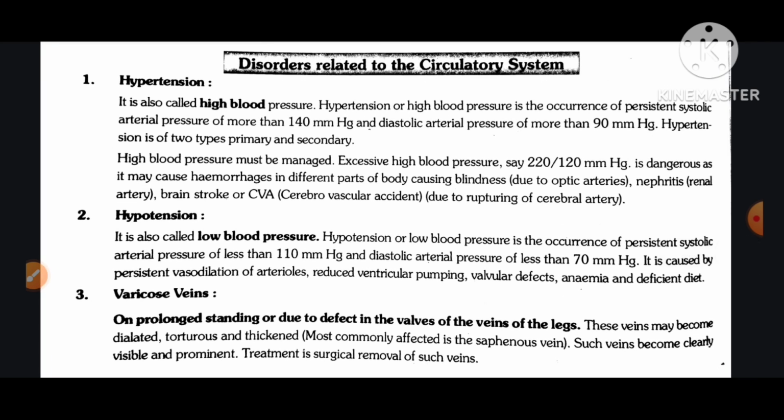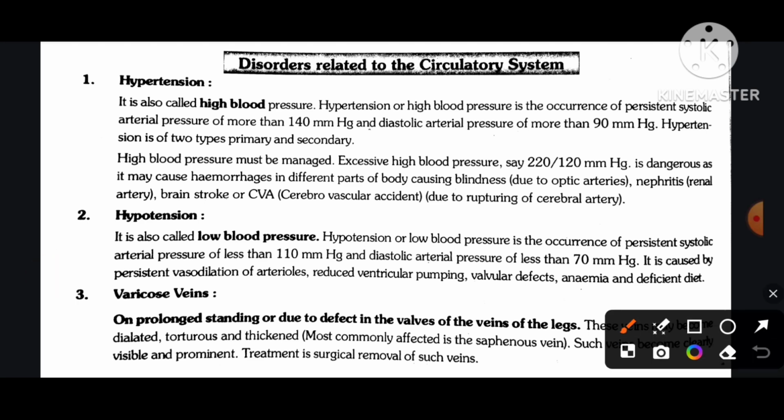Disorders related to the circulatory system. Number first, hypertension. It is also called high blood pressure. Hypertension or high blood pressure is the occurrence of persistent systolic arterial pressure of more than 140 mmHg and diastolic arterial pressure of more than 90 mmHg. Hypertension is of two types, primary and secondary.